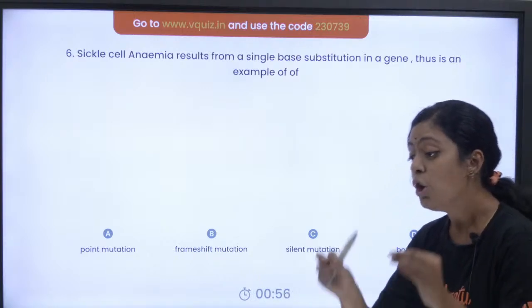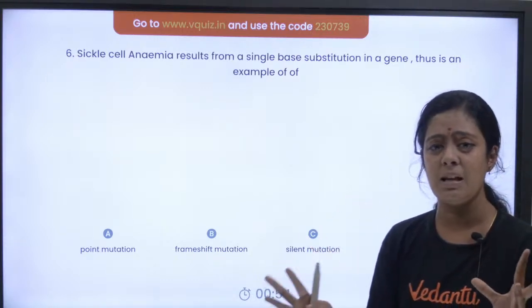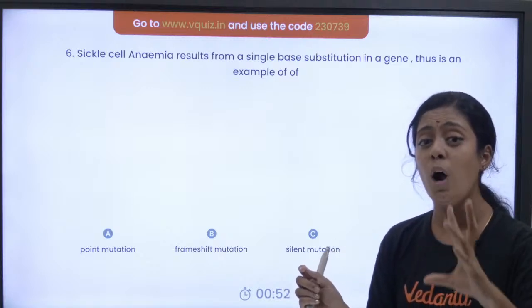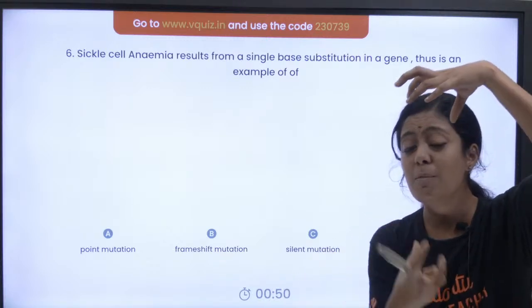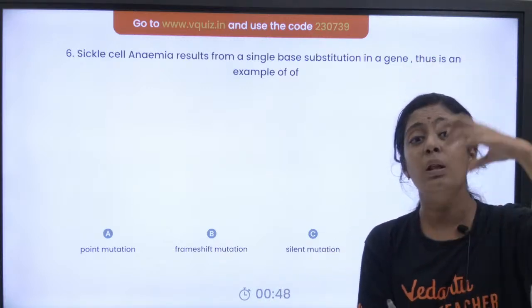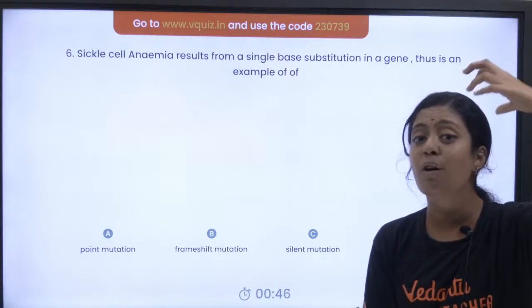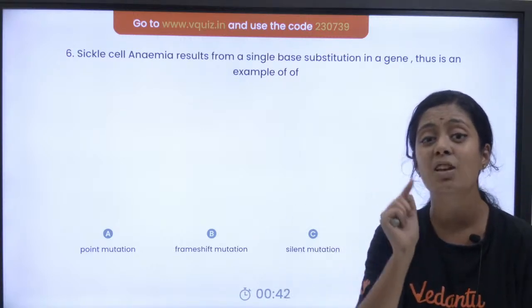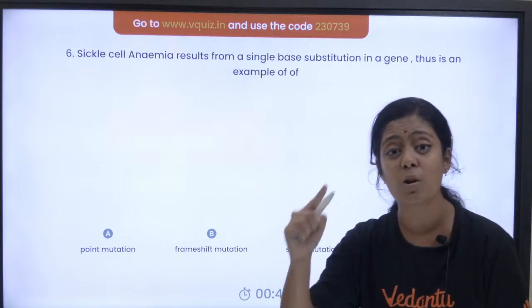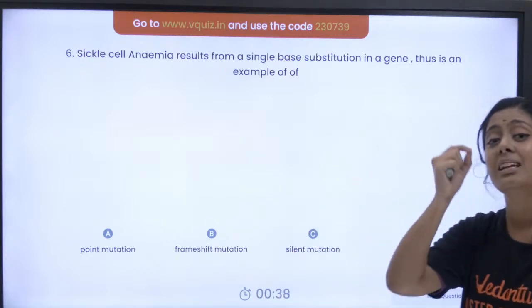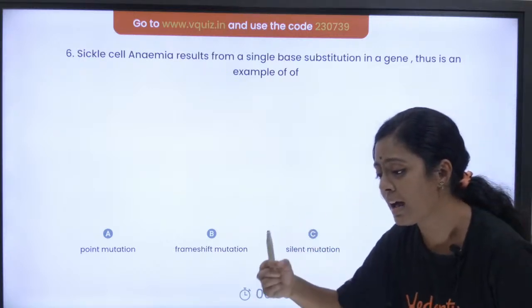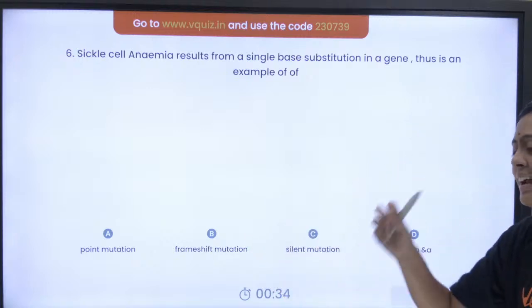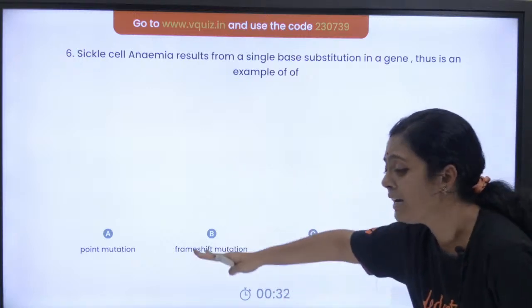So what is this sickle cell anemia, pasangala? It is a mutation in what? Your GAG will become GUG, right? So GAG will code for valine, GUG will code for glutamic acid. And the A changing to U causes an amino acid change. So what kind of mutation do they call it? Very good, excellent. It is point mutation.